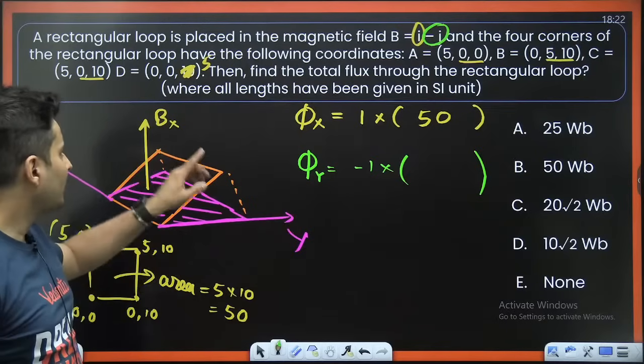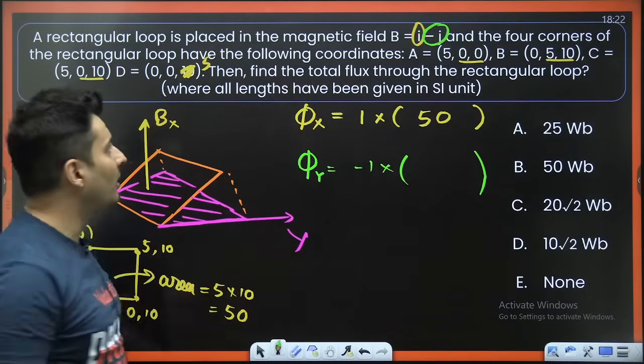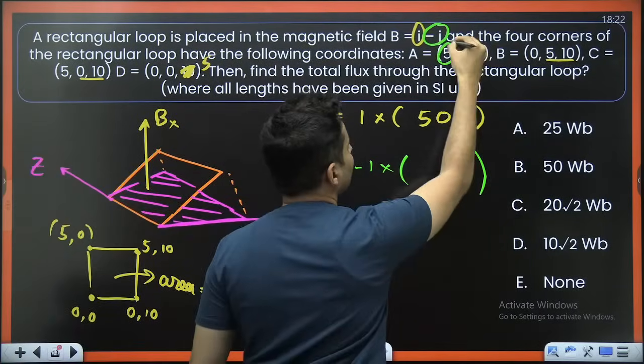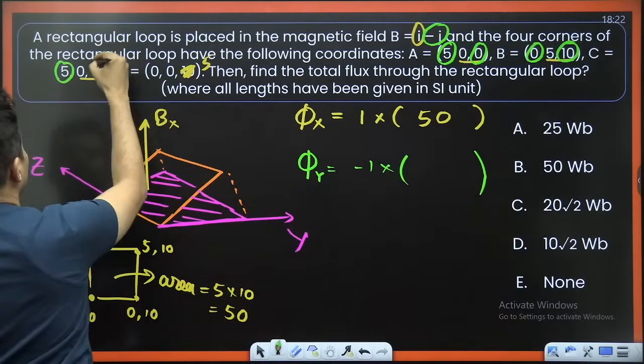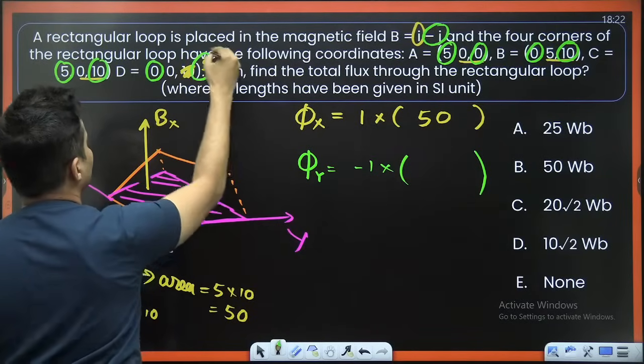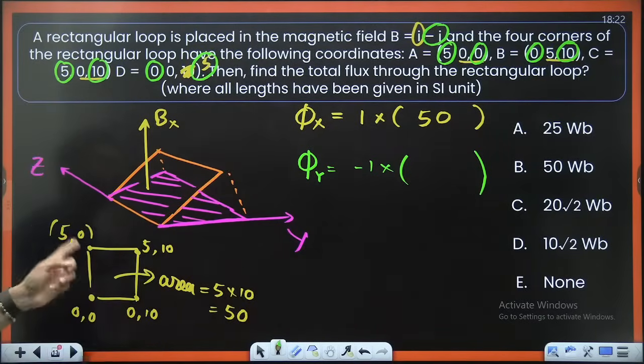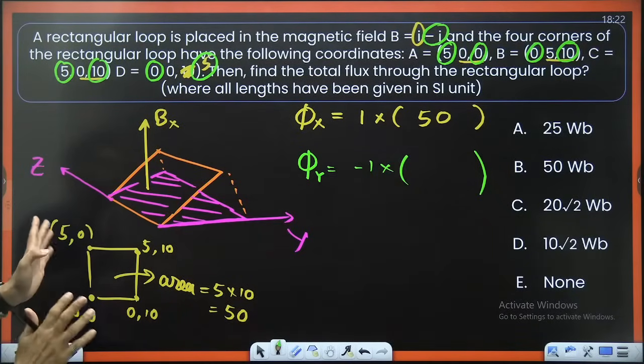When y is there, then you will take x and z coordinate. This is x, this is z. Check this out. 5, 0, 0, 10, 5, 10, 0, 5, 0, 5.